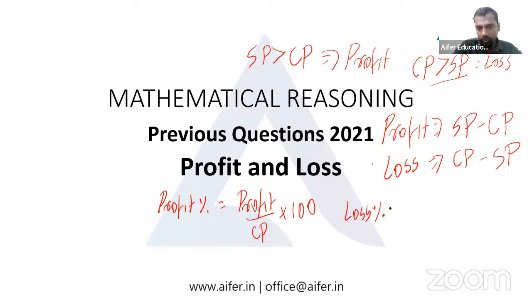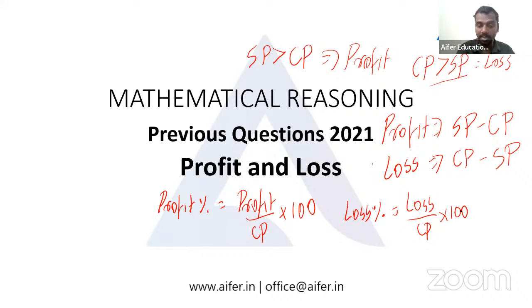and loss percentage is equal to loss by CP into 100. So these are two important formulas you have to study.